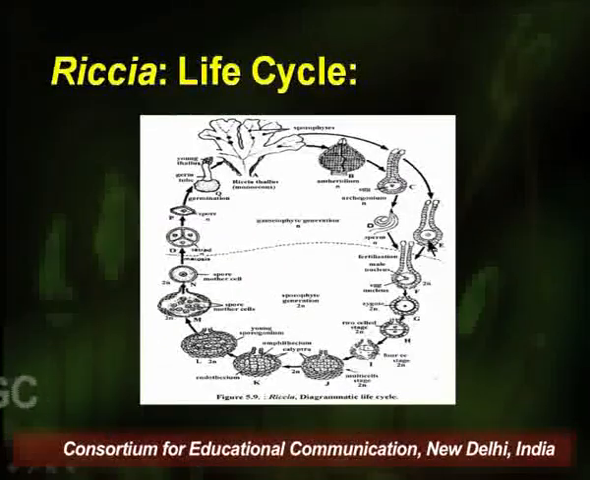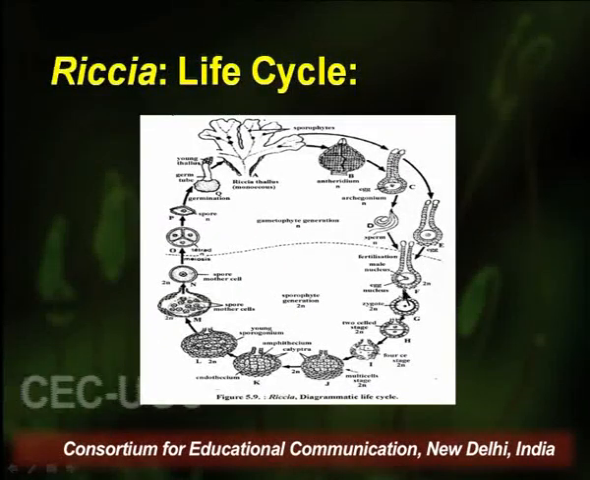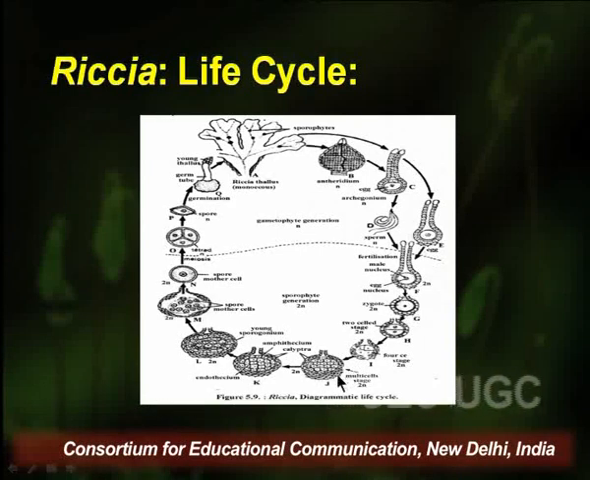So we can sum up the life cycle of Riccia. The thallus produces archegonia and antheridia. Antherozoids fertilize the egg cell and produce a zygote, and this zygote divides and forms spores, and these spores further germinate to give rise to a thallus.